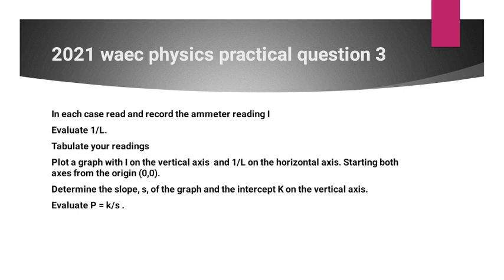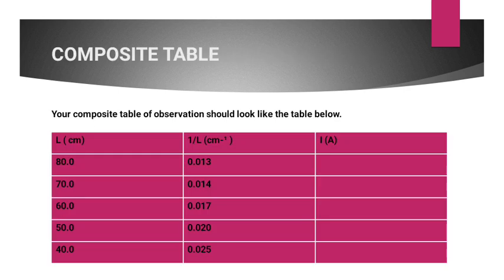Then determine the slope S of the graph, determine the intercept on the vertical axis, and then evaluate P, where P is the intercept over the slope. Now, this is how your composite table of observation should look like. All right? All varying values are expected to appear in your composite table.